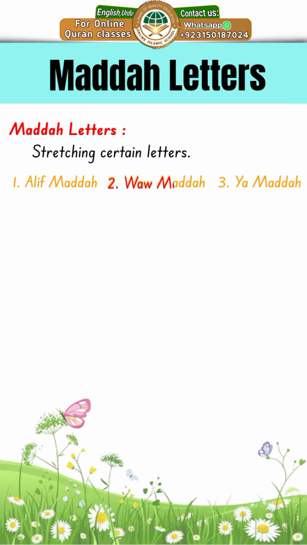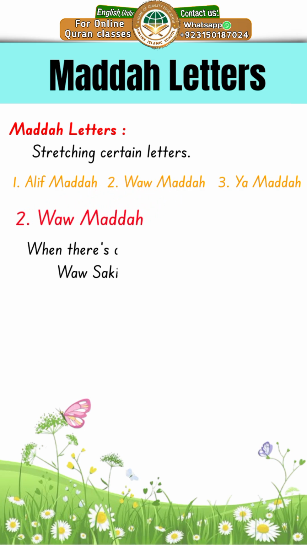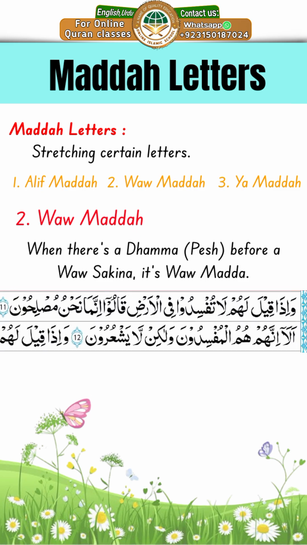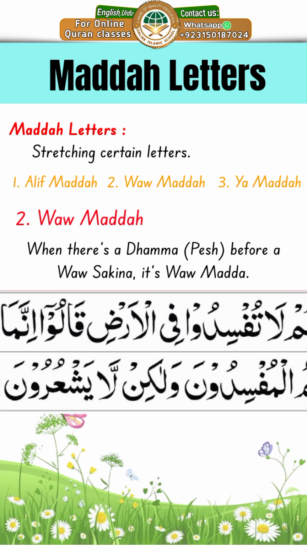The Waw Madda rule is when there is a dhamma, a pesh, before a waw sakina, it becomes Waw Madda. Look at this example: there is a waw, the waw sakina. That waw has a jazm sign on it, and before that there is a dhamma, a pesh sign before the waw sakina. So that's why this is a Waw Madda rule in this word.